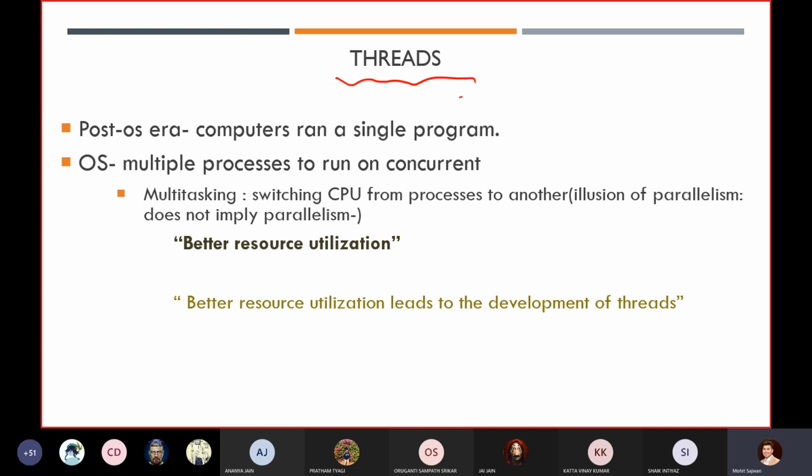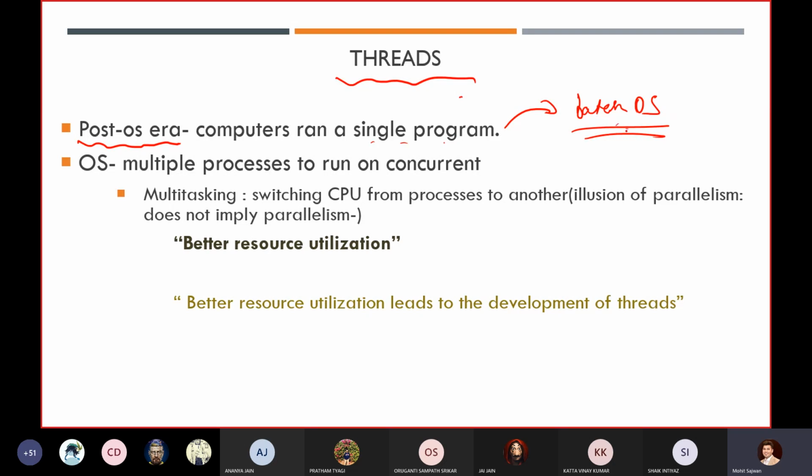But in the post-operating system era, we generally call it the batch operating system. When we have a batch operating system, we can execute only one program at a time. We cannot execute multiple programs at a time.